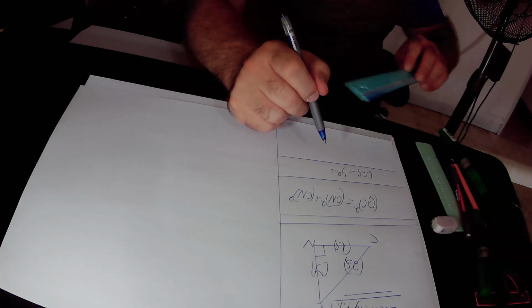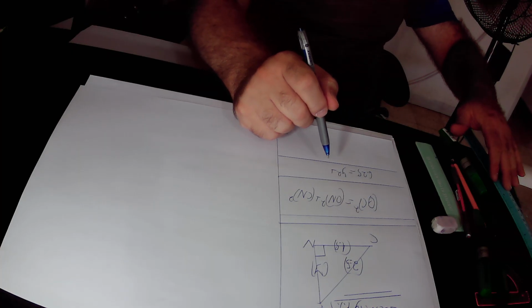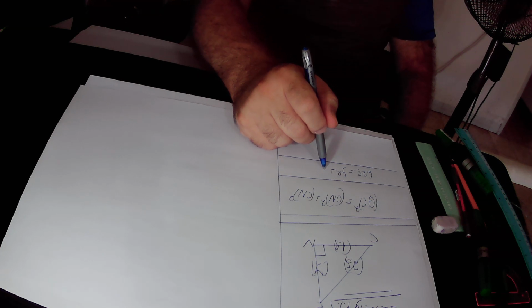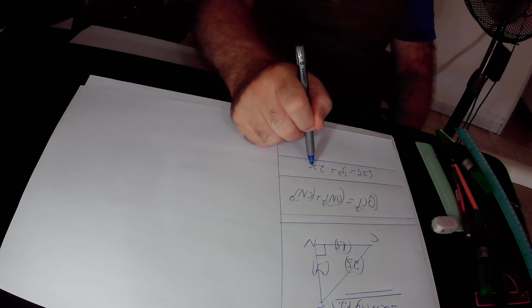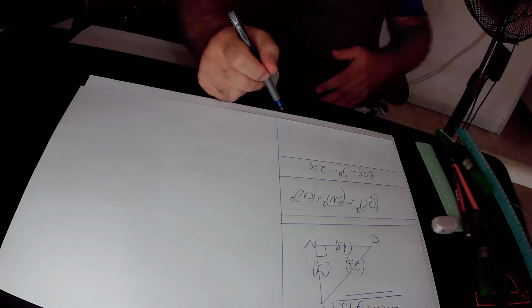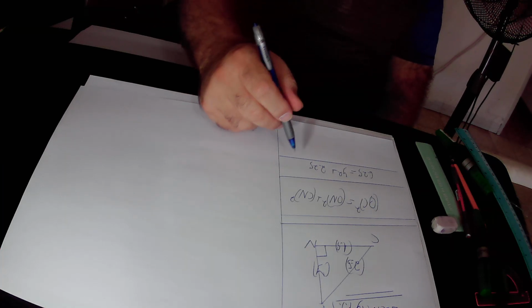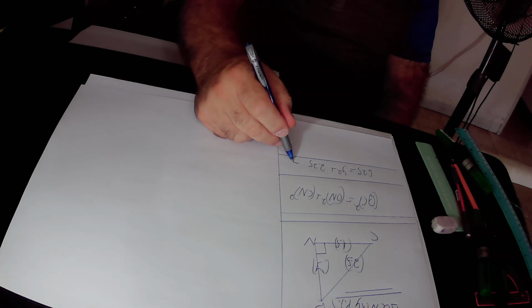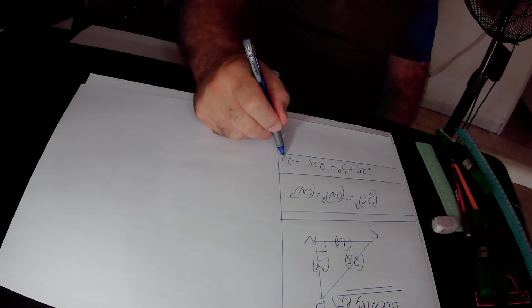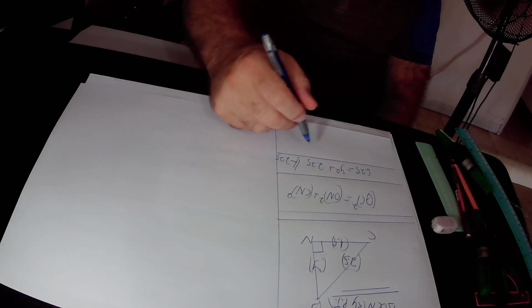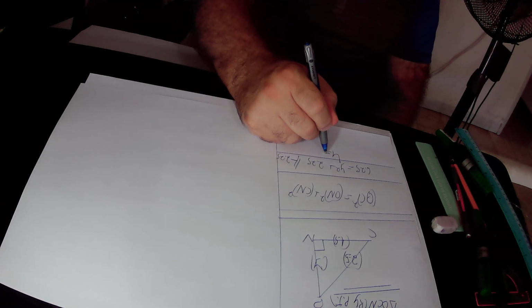plus CN squared. CN equals 1.5 units in length, therefore CN squared equals 1.5 squared, that is 2.25. So in total we found that 6.25 equals y squared plus 2.25. Here we subtract 2.25 from this equation, and 6.25 minus 2.25 is 4, so 4 equals y squared.